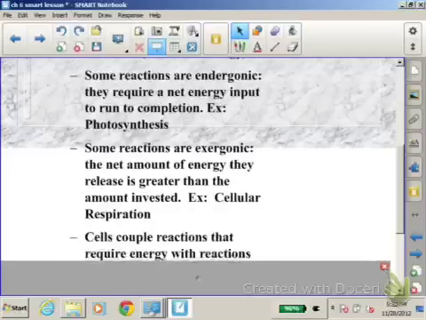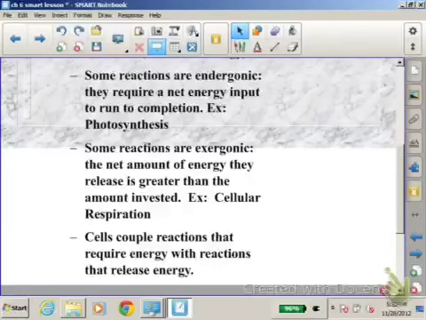Okay? It says cells couple reactions that require energy with reactions that release energy. So what that means is that your cells naturally will couple reactions, one that requires energy and one that releases energy, so they can work together to carry out the function that the organisms need. So that actually answers number 13. What types of reactions do cells couple together? Ones that require energy and ones that release energy.